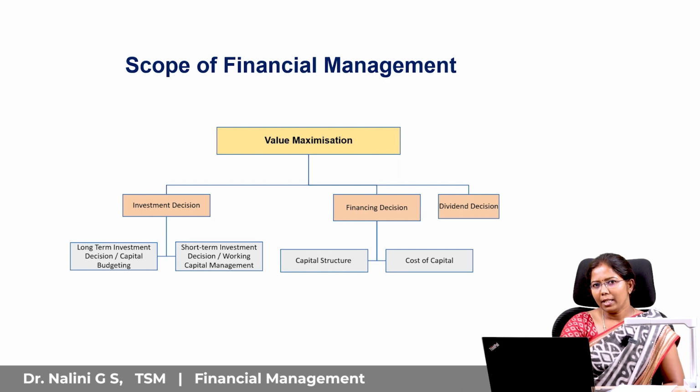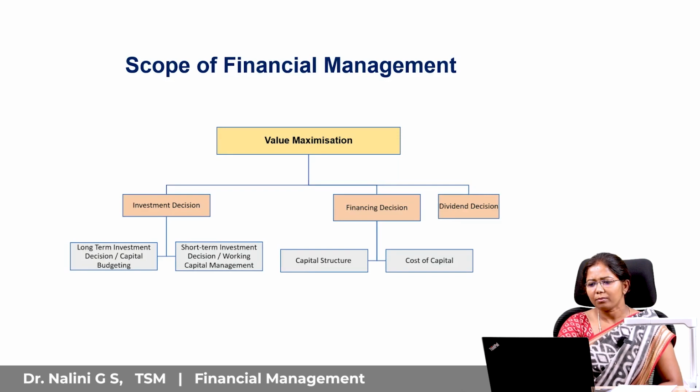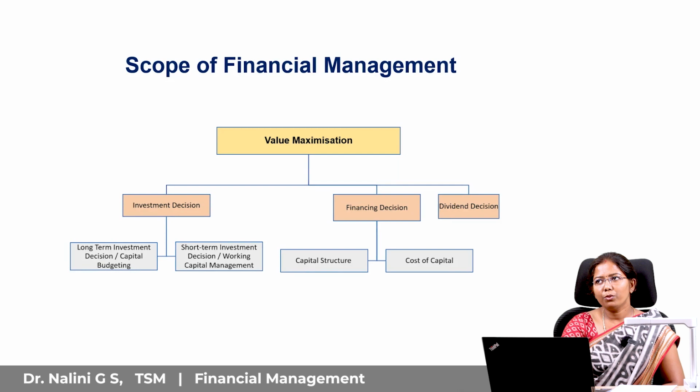As I mentioned, financial management is all about raising and utilizing of money. Here, financing decision is related to raising of fund, whereas investing decision and dividend decision are related to utilization of fund. Under financing decision, you can see capital structure and cost of capital. Capital structure is the mix of capital, how much debt and how much equity, and cost of capital is the cost incurred by the company to raise that capital. These two come under financing decision.